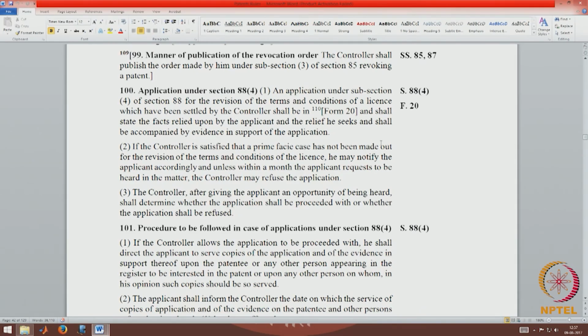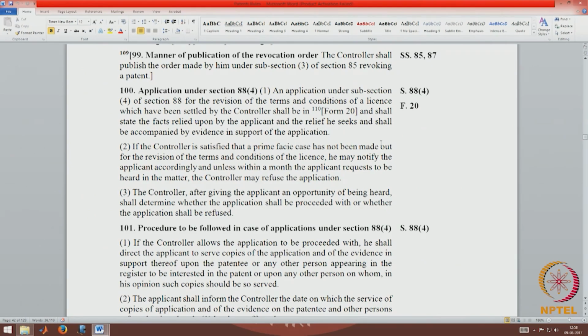We had already mentioned that once a compulsory license is granted, the licensee will have to work it for at least 1 year, and after 1 year, that is 12 months, he can approach the controller to revise the terms and conditions, on the ground that the terms have proved to be onerous and he is not able to work the invention except at a loss.